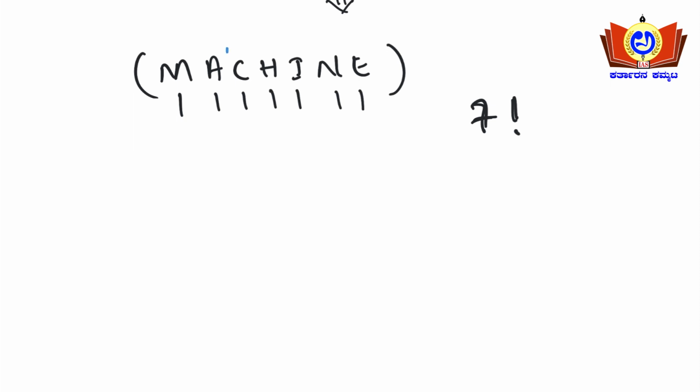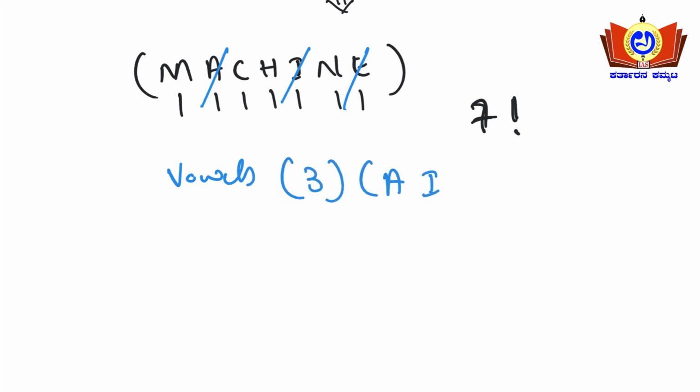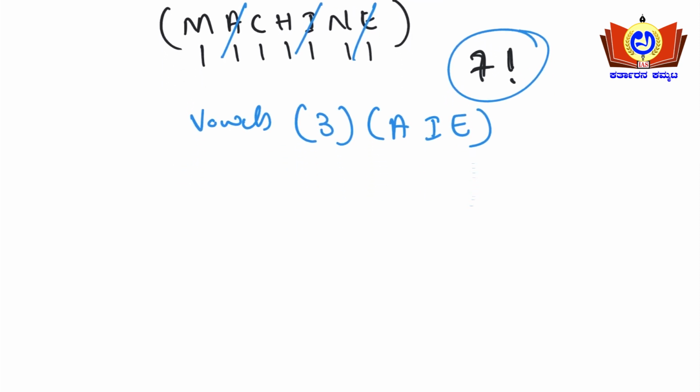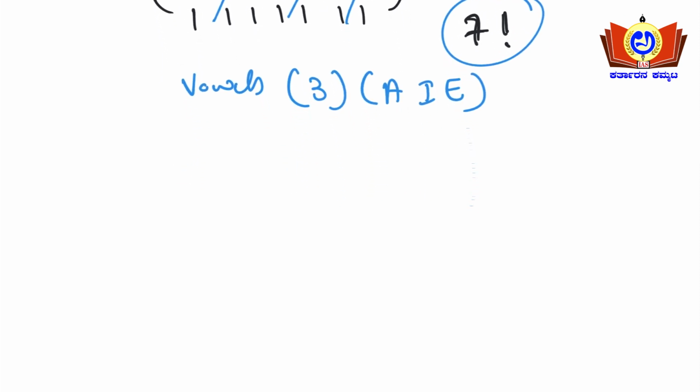How many vowels are there? A is there, I is there, and E is there. So what are the vowels here? There are 3 vowels, those are A, I and E. Okay, so what we will be doing here is writing the rest of the letters: M, C, H, N.